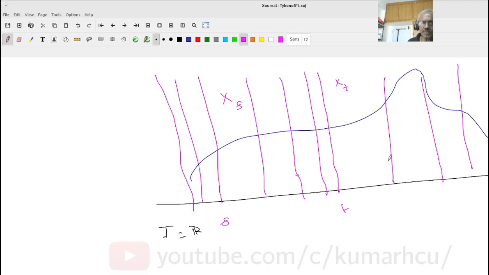Okay, these are my x. You follow that? This is my typical x. This is x, and this is Xt, x at t, this is x at s.